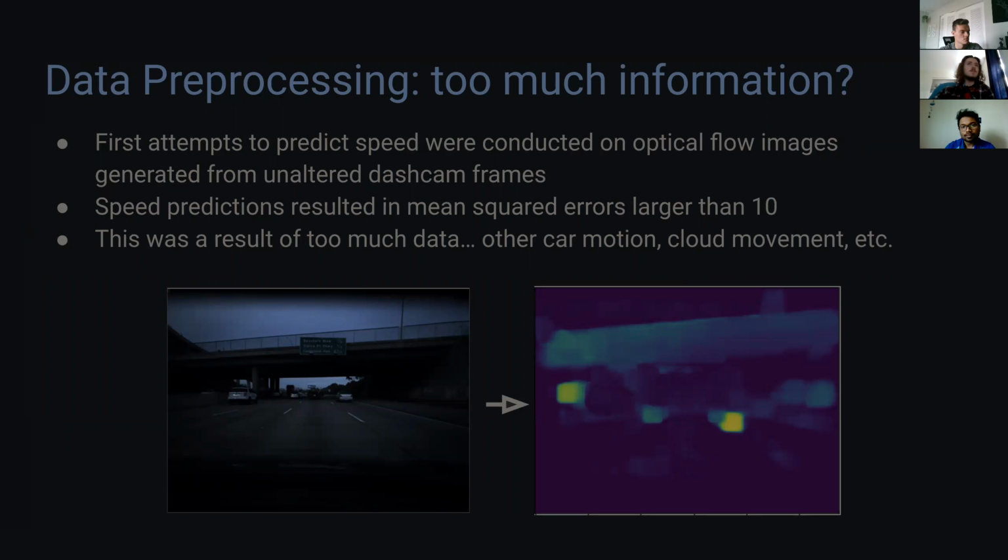These new images were used to train and test our model, and initial test results weren't actually the greatest. Our model produced a mean squared error close to 10, so we decided to start looking into how we could improve our results. One thing we thought might be happening is that the model was making predictions based on other objects' optical patterns and speeds, such as cars or even the clouds in the sky.